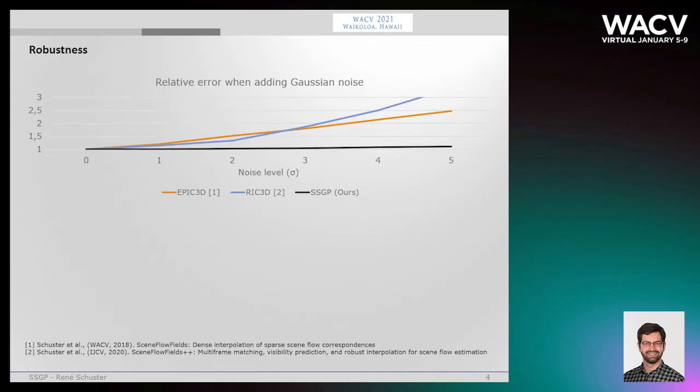Now let's see how robust SSGP is. This diagram shows the increase in an error metric for scene flow when adding additive Gaussian noise to the sparse input. The competing methods have doubled the error at about a standard deviation of 3 pixels. SSGP maintains its accuracy even for heavy noise with almost no degradation at all.